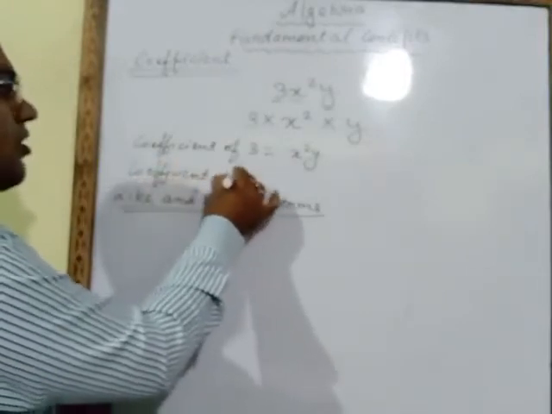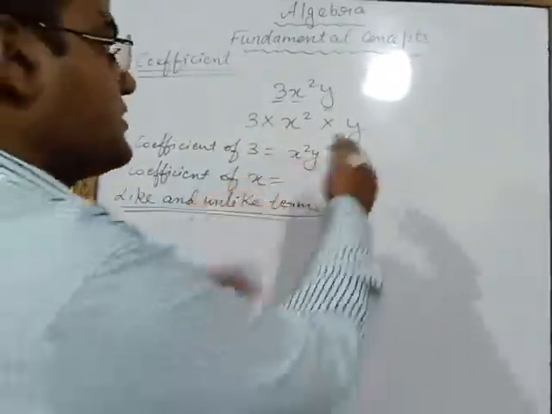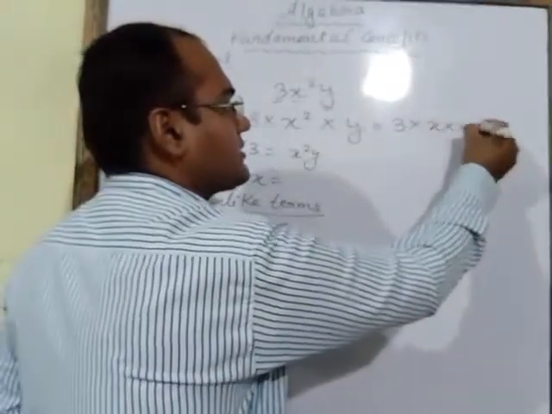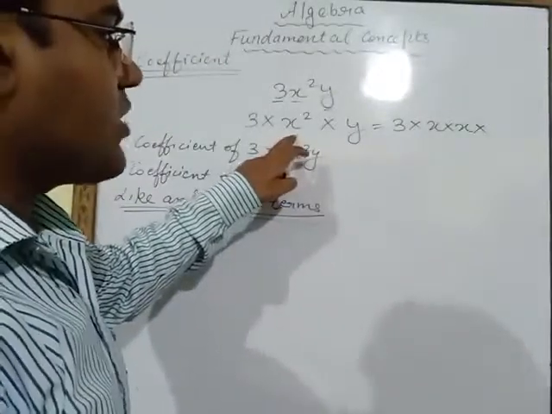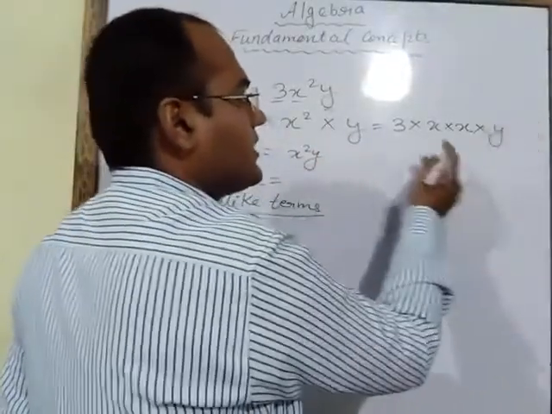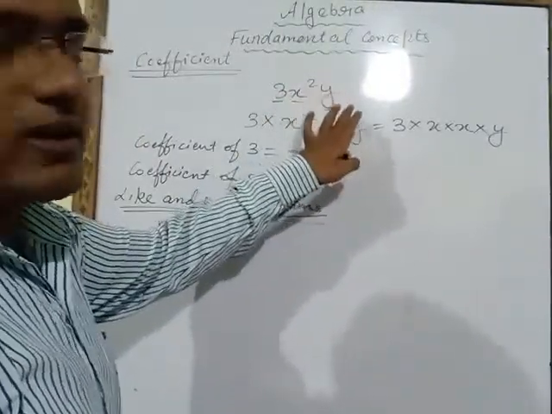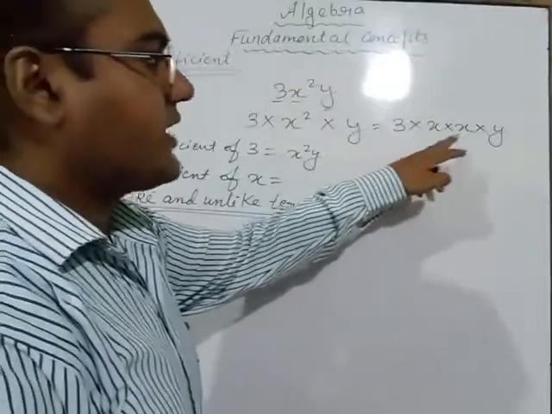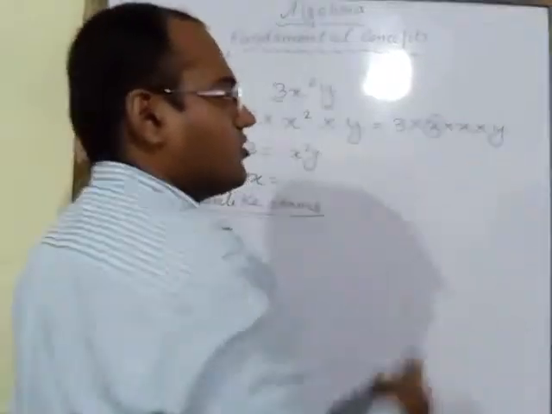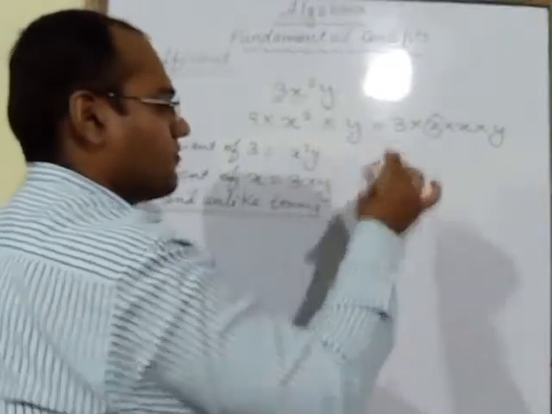If I want to write the coefficient of x, you have to change this further. 3 into x square means 3 multiply x multiply x, and multiply y is also there. What is the meaning of x square? X square means x multiply x. These are all the factors of this term, 3x square y: 3 into x into x into y. Now, in order to write the coefficient of x, you will write the remaining factors, which is 3xy.